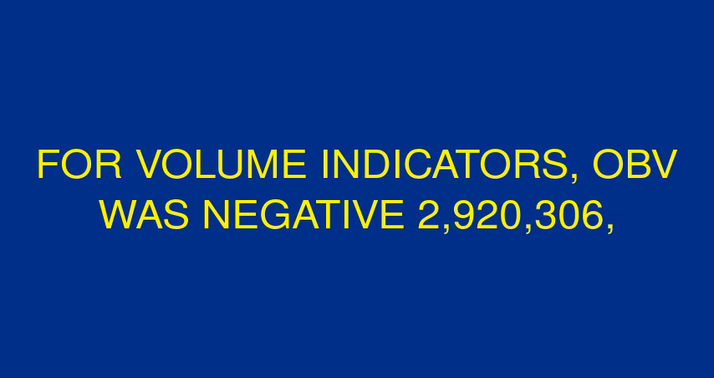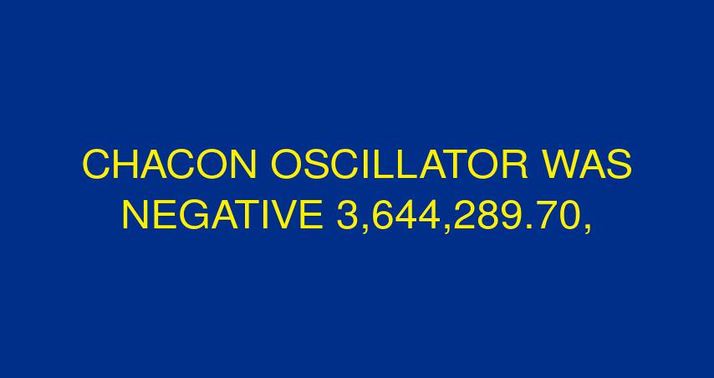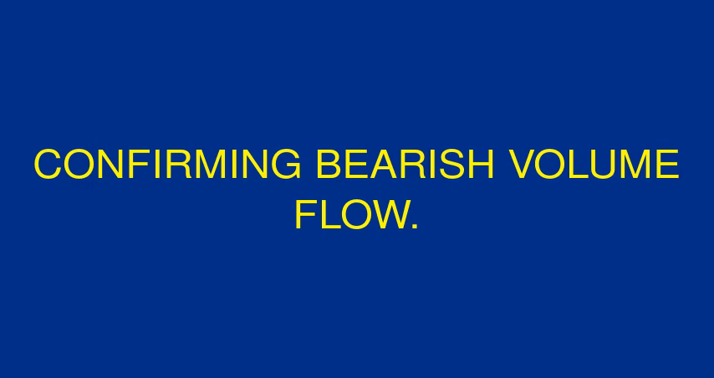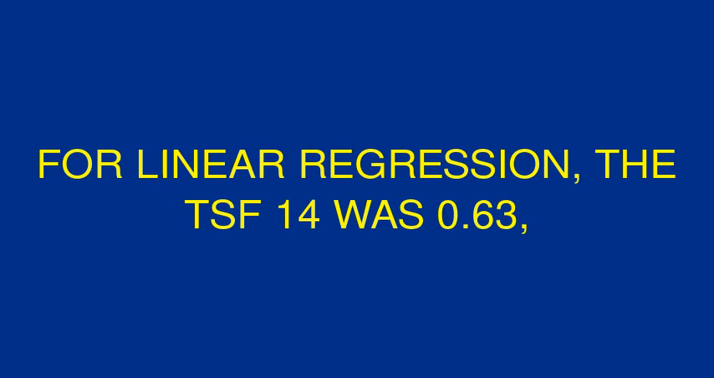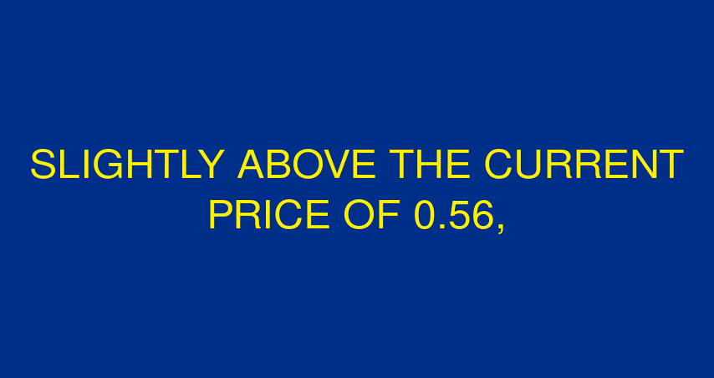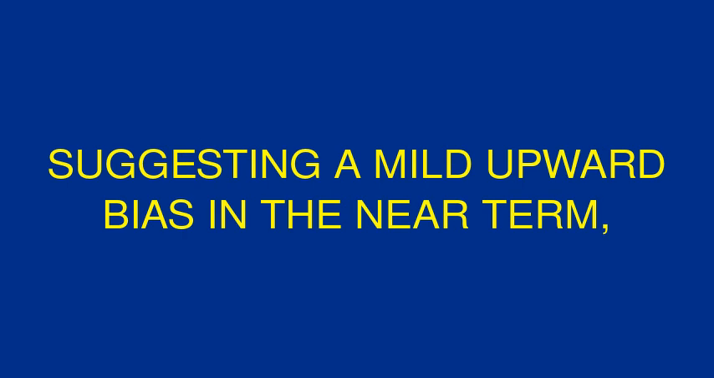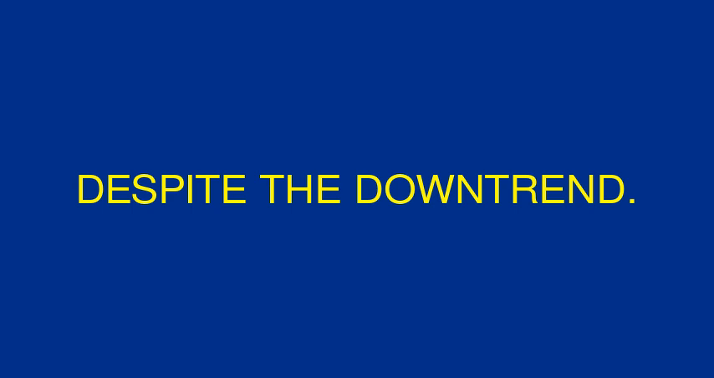For volume indicators, OBV was negative 2,920,306, reflecting selling pressure. Chaikin Oscillator was negative 3,644,289.70, confirming bearish volume flow. MFI 14 was 47.47, indicating neutral money flow. For linear regression, the TSF 14 was 0.63, slightly above the current price of 0.56, suggesting a mild upward bias in the near term despite the downtrend.